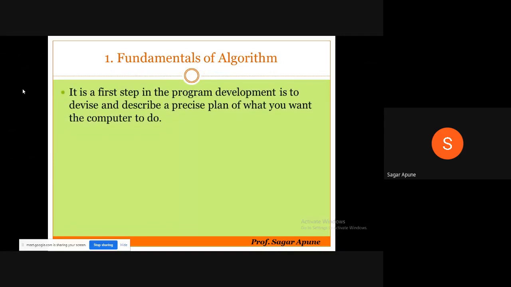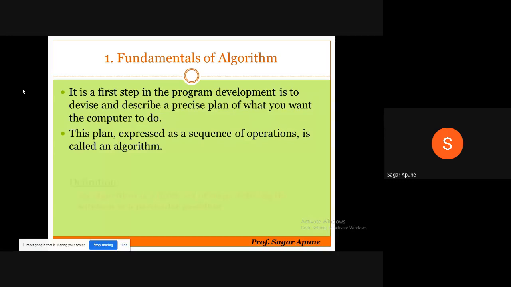The first step in program development is to devise and describe a precise plan of what you want the computer to do. I want to add two numbers, so I give two inputs, 10 and 20, and the computer performs addition. This plan, expressed as a sequence of operations, is called an algorithm.